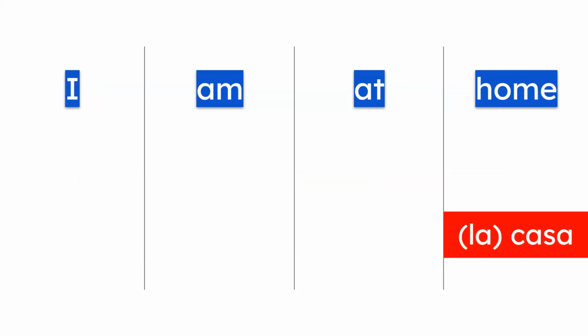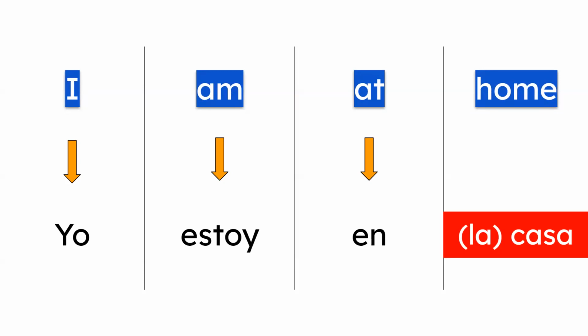Another. Okay, the surprise is over. Sorry, guys. Home is casa. I think most of you know that home is casa. And the rest is very easy for you: yo estoy en la casa. Why is la in parentheses here? Because in Spanish, just for casa, saying la is optional.